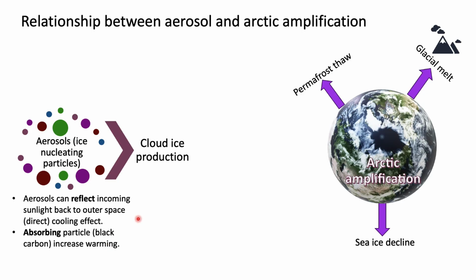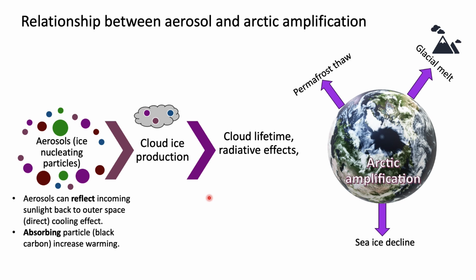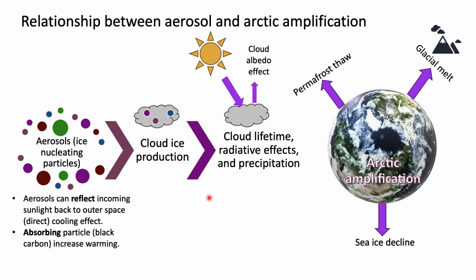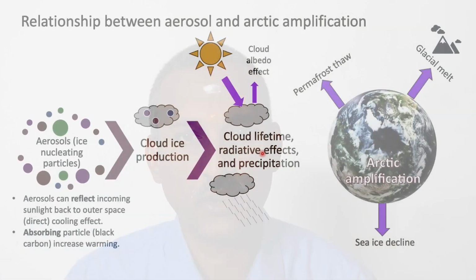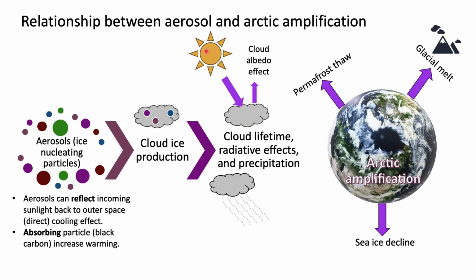This leads to cloud ice formation, and cloud ice formation affects the cloud's lifetime, radiative effect and the precipitation. Because the formation of cloud aerosol leads to cloud ice production, the cloud ice has a particular lifetime and it also has a radiative effect. When we talk about radiative effect, the cloud will block the sunlight and diffuse the sunlight. This is what is called the cloud albedo effect.